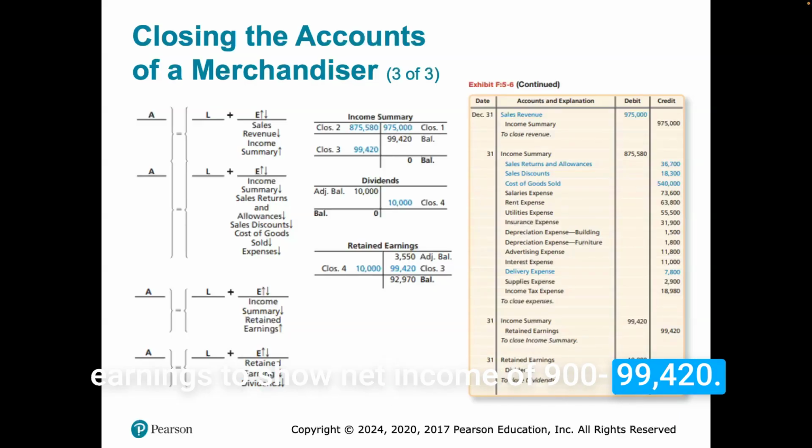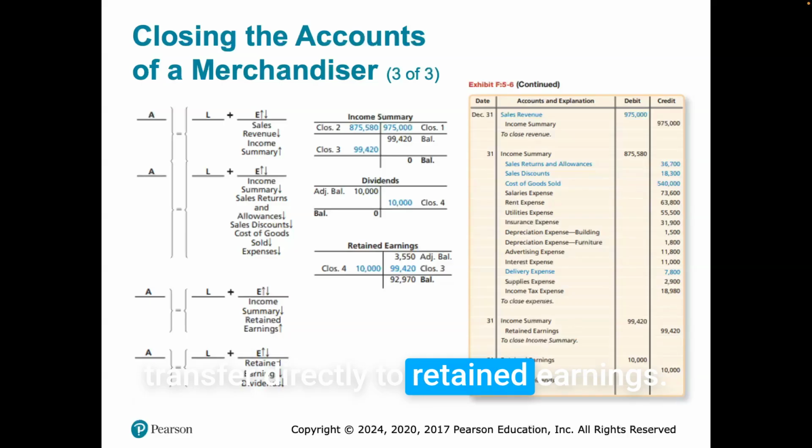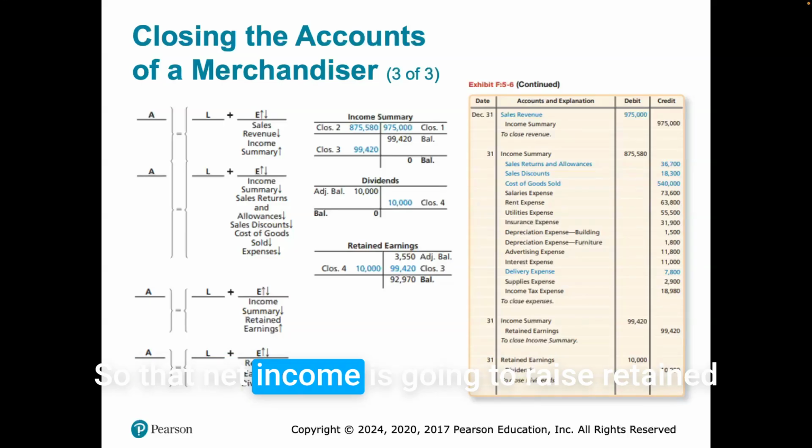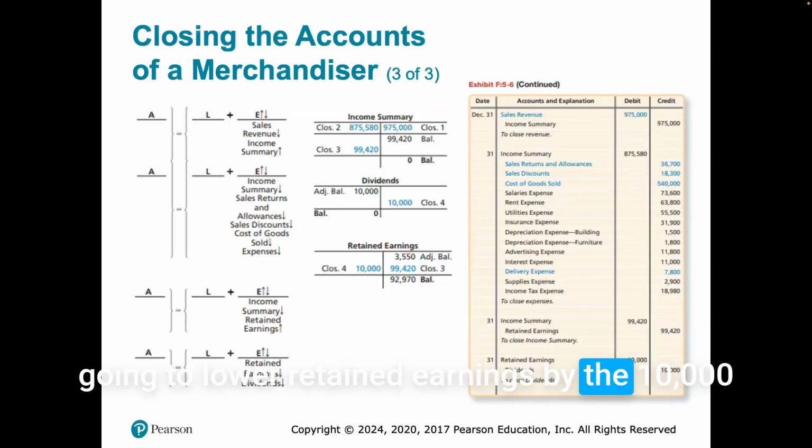of 99,420. And then we had dividends of 10,000, which we are going to close out and transfer directly to retained earnings. So that net income is going to raise retained earnings by that 99,000, but then dividends is going to lower retained earnings by the 10,000.